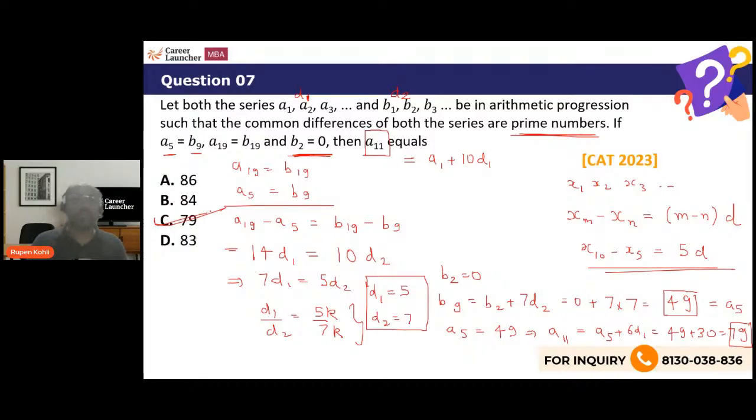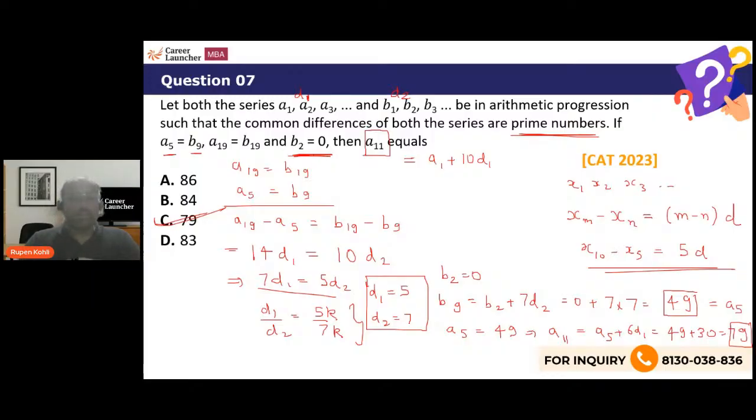Just a word problem with 2 sequences given, some equations given, a prime number constraint, and you create the numbers. The core idea was to get to this kind of a result from these equations, and then you derive the value of the common differences.